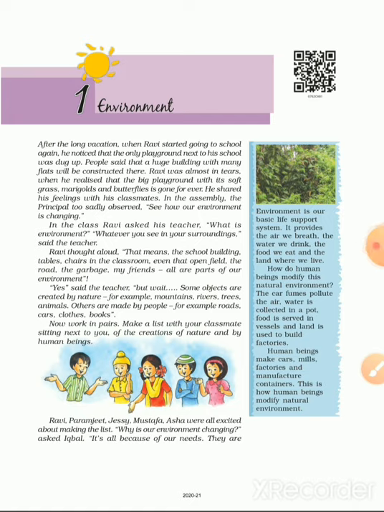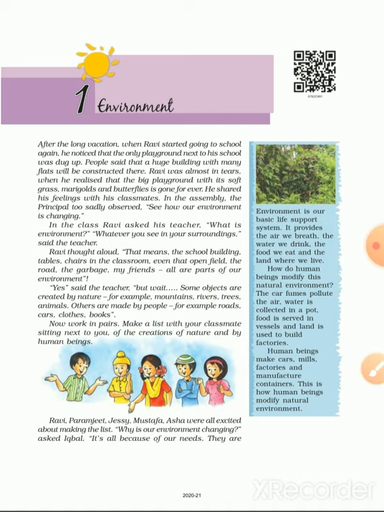In this video, we are going to study chapter number 1 of the NCERT Geography book of class 7. The name of the lesson is Environment. Now students, you are very familiar with this word environment. What is environment? Whatever you see in your surroundings is called the environment.